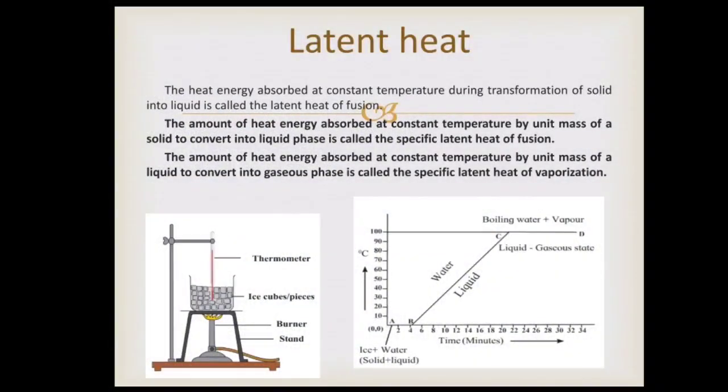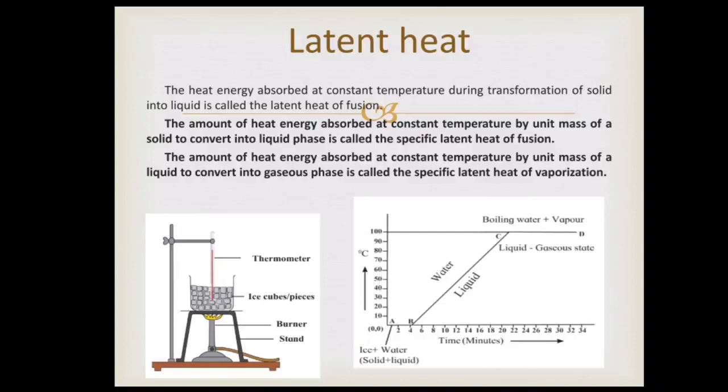Latent heat. Look at the diagram over there, my dear students. The beaker contains ice cubes and heat is being provided by the burner. A thermometer is attached from above, which is inserted in the cubes of ice. The temperature of the mixture is 0 degrees Celsius as ice is present in the beaker. The temperature of the mixture remains 0 degrees Celsius till the ice melts completely.